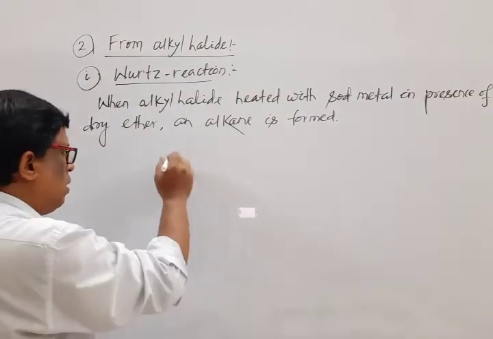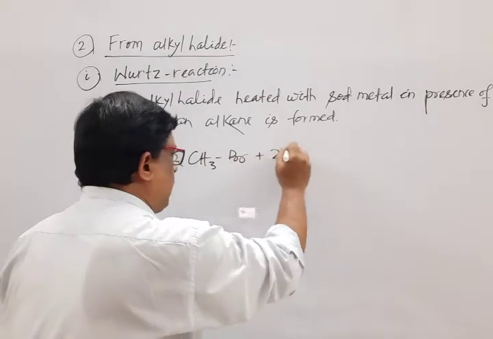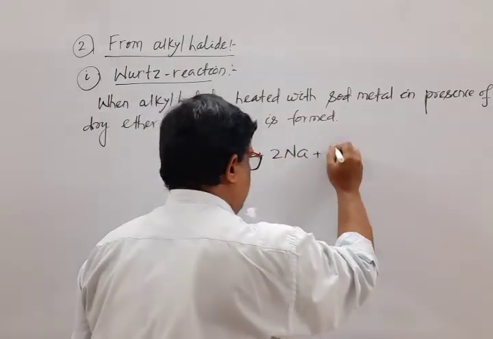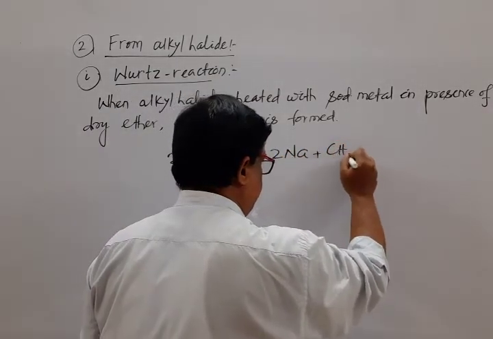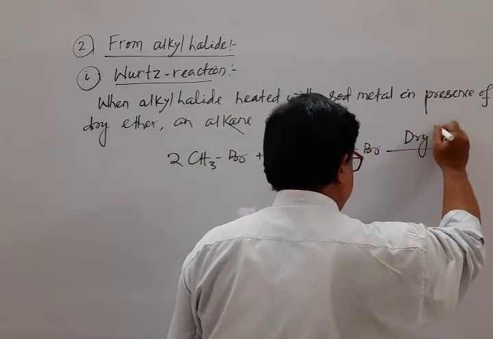Okay, mark that. Two molecules of alkyl halide heated with two molecules of sodium metal in presence of dry ether.